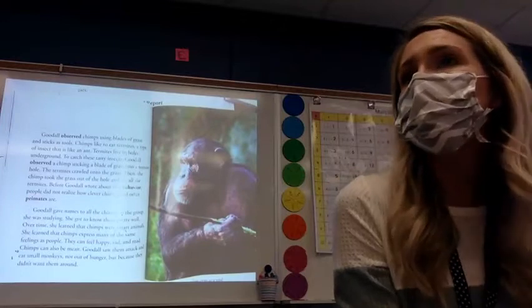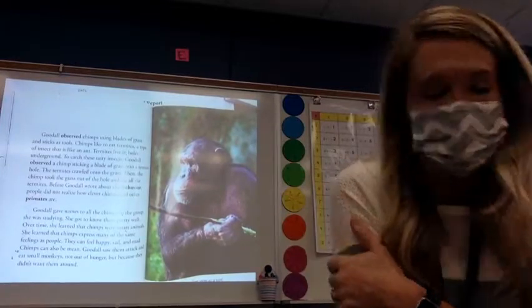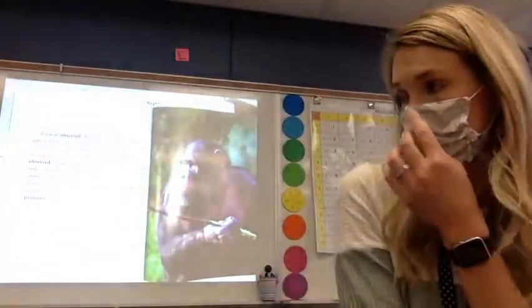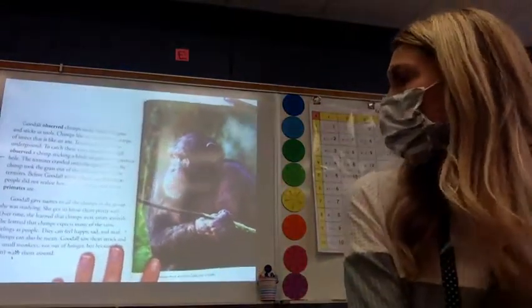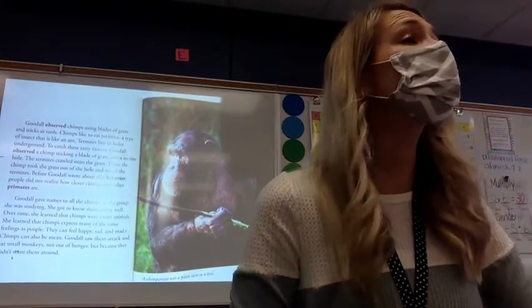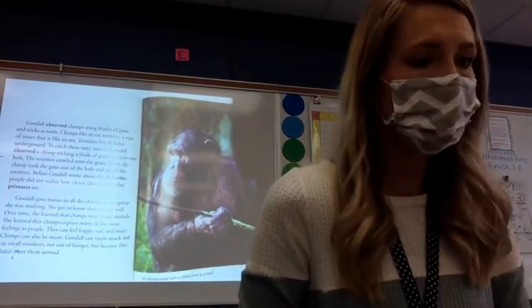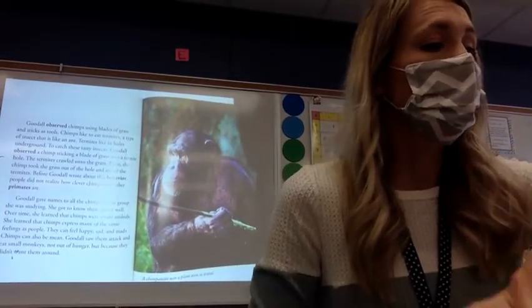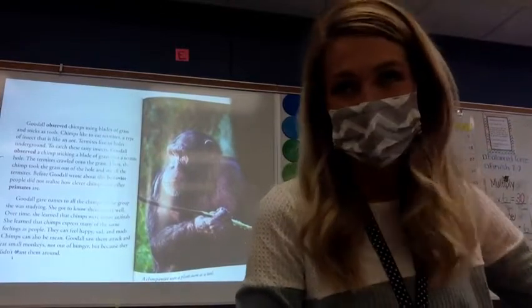And what is he doing? What is he doing, Charlie? He's using a plant stem as a tool. Fabulous. You can't see it on mine, but you can see it on yours. He's using that plant stem as a tool. I want you to read this page to yourself to answer the question, what other tools do chimps use?